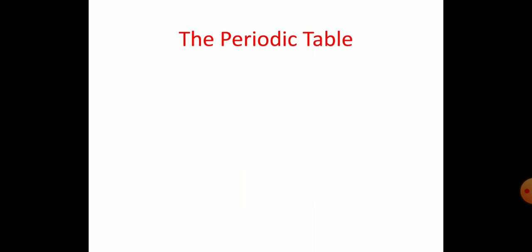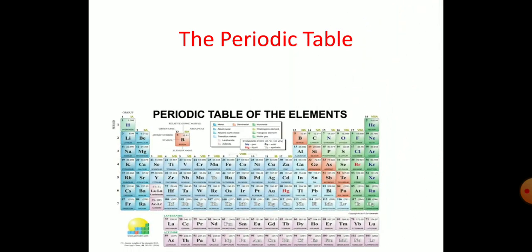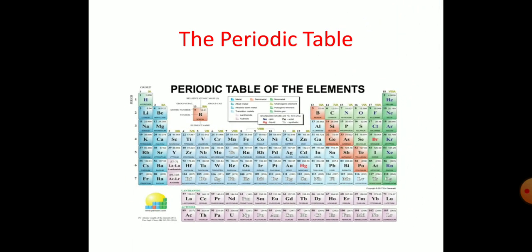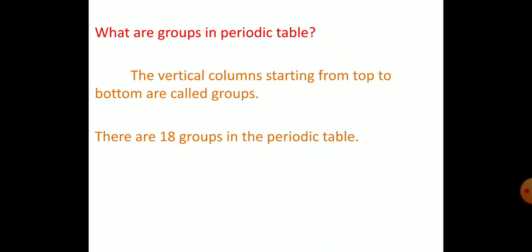Dear students, one more time let me show you the periodic table. This is the periodic table given in your textbook. It has 7 periods and 18 groups, that we know already. Before seeing groups, we have to know what is called a period. Yes, the horizontal arrangement of elements starting from left to right in a periodic table is called periods, and there are 7 periods in the periodic table.